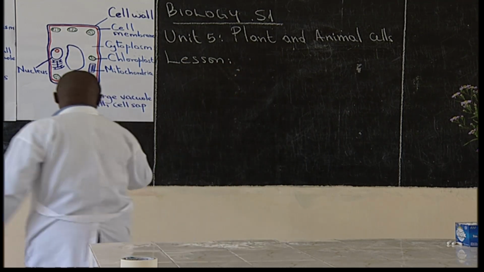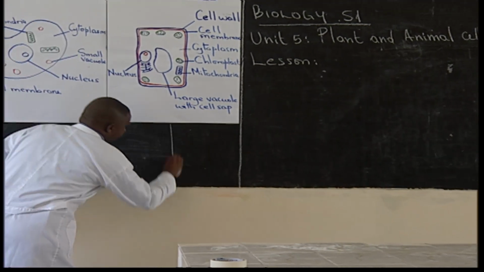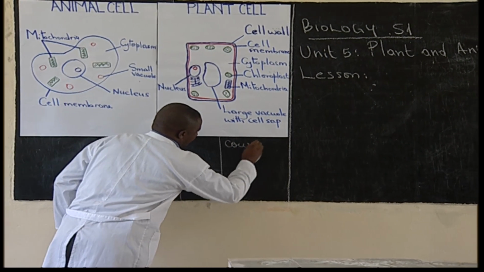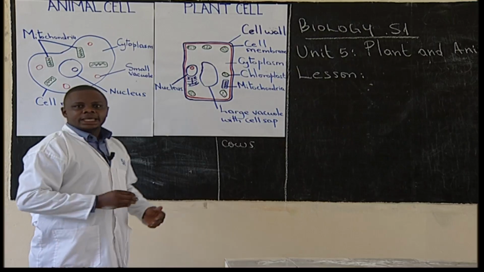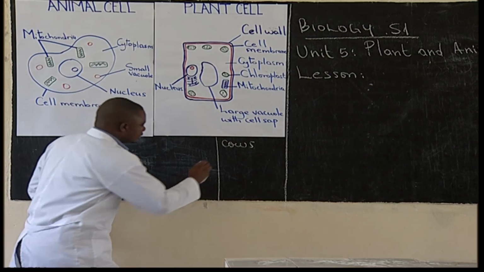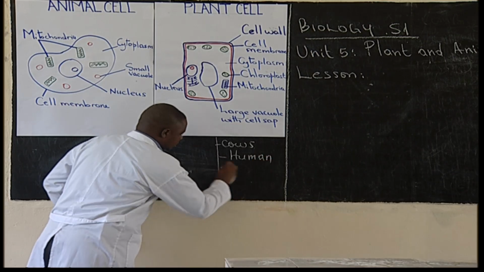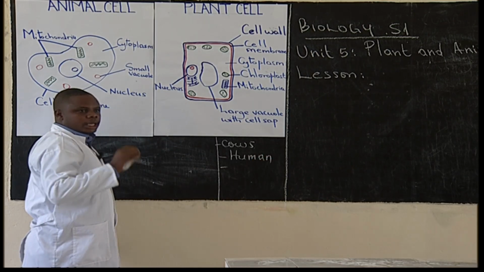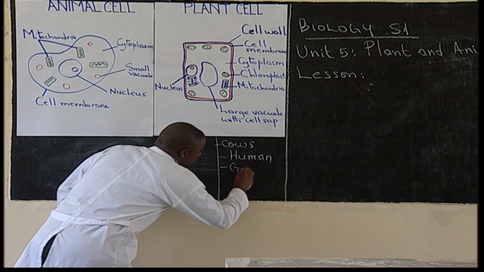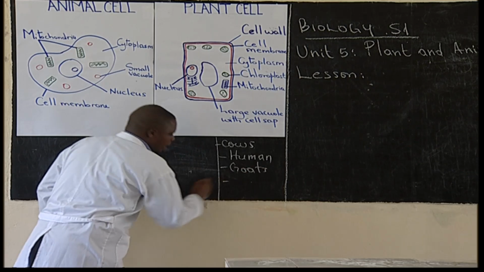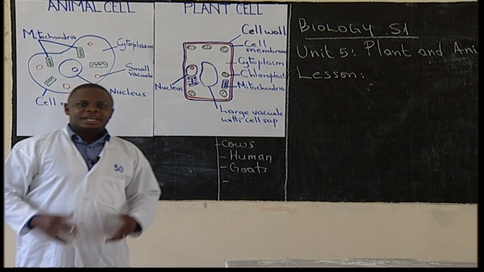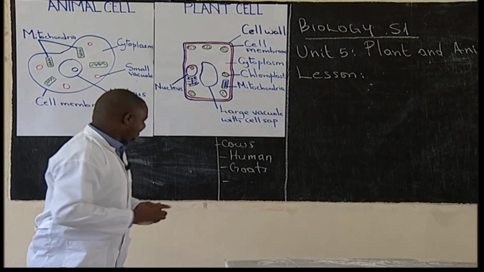Very good. Cows. Another example, human. Goats. And even plants. Excellent.